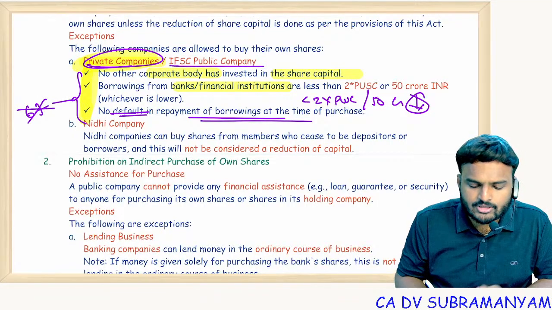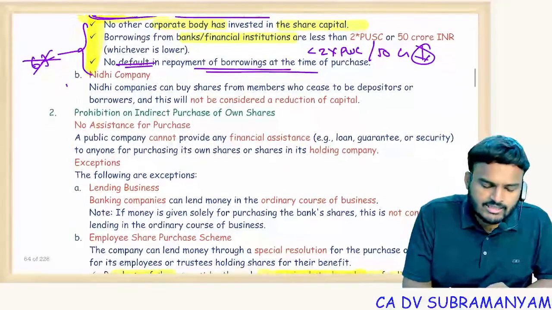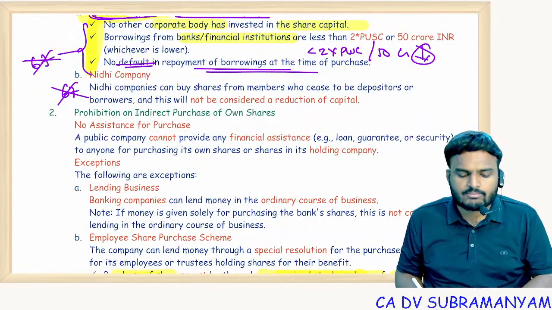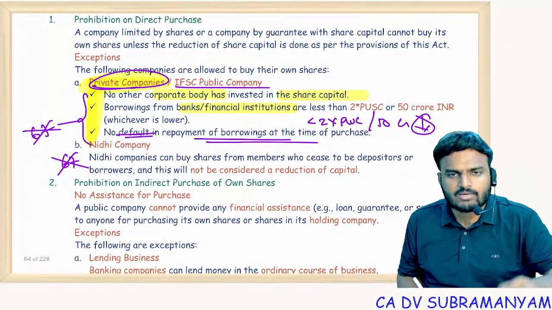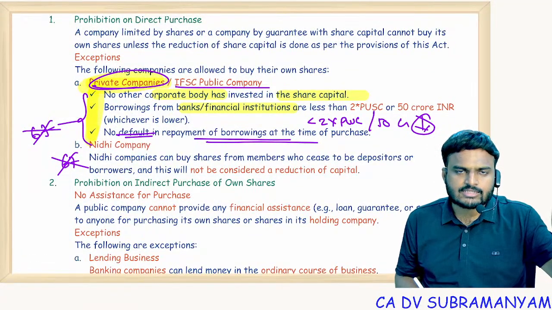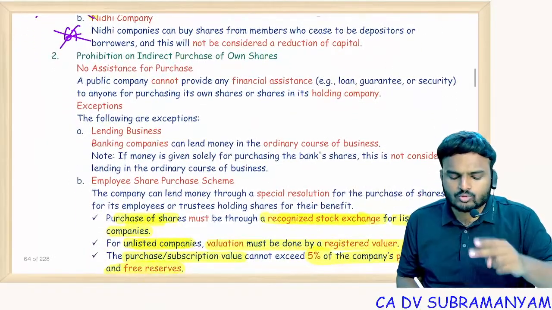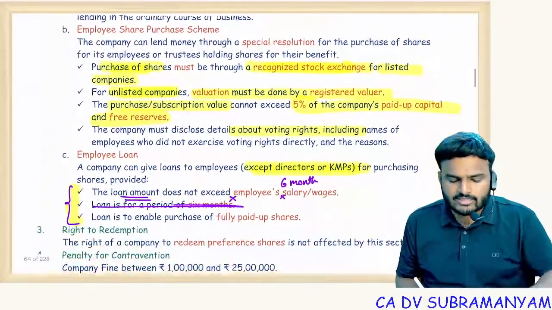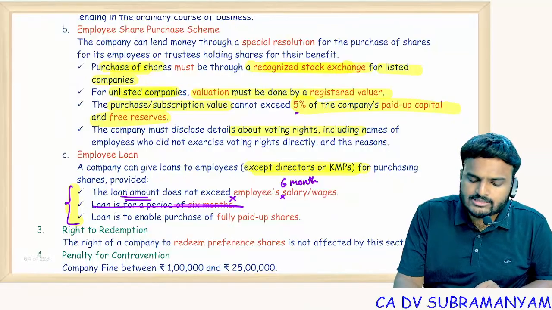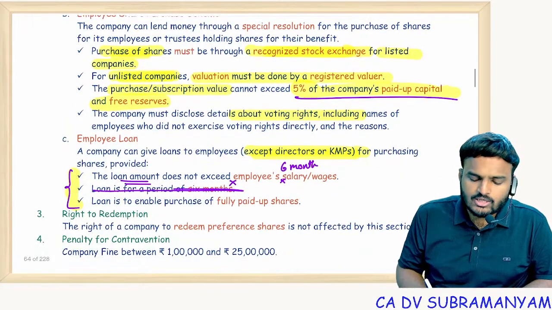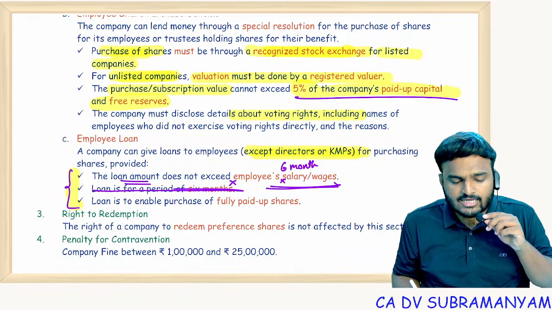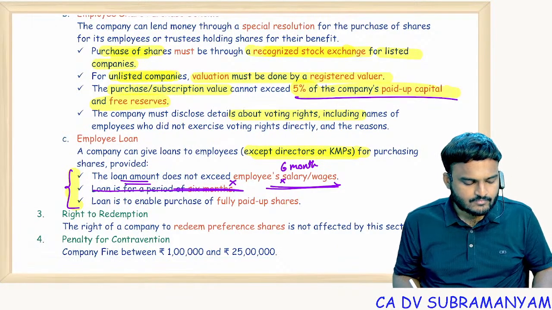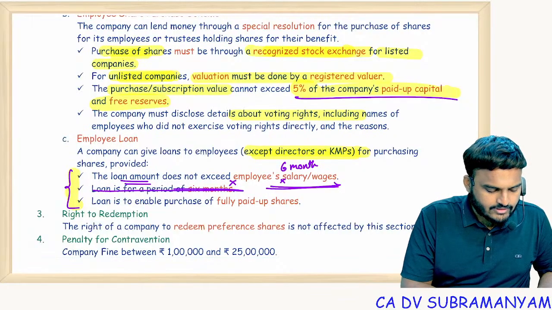IFSC public company also, 67 is not applicable. Nidhi company also, 67 is not applicable. Remember these 3 company names: private company satisfying 3 conditions, IFSC public company, Nidhi company. This section is not applicable. Also remember 2 limits in this entire section. What are the 2 limits? 5% finance is allowed. 6 months salary advance is allowed. Clear? Everyone?